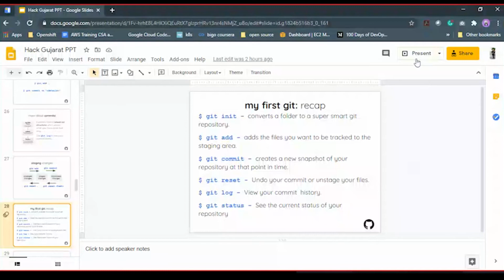I want to know what is git status. Okay, so the git status command will enable you to see the status of your project, whether these files are tracked or not, what commit message you have done. I can show you the steps too, like commands and all, the practical, if you want.